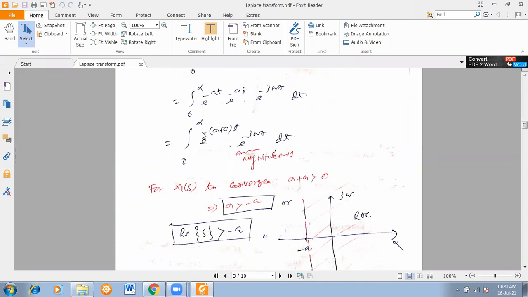This term, this negative exponent should always be intact here to converge it. So that means sigma plus a should always be positive. That's why I am writing sigma plus a is greater than 0. Sigma should be greater than minus a, or the real part of s should be greater than minus a.